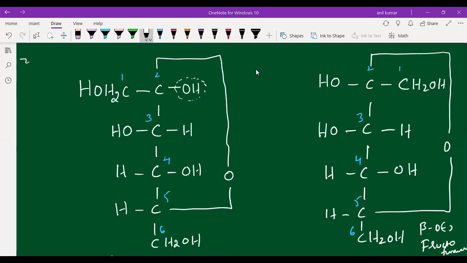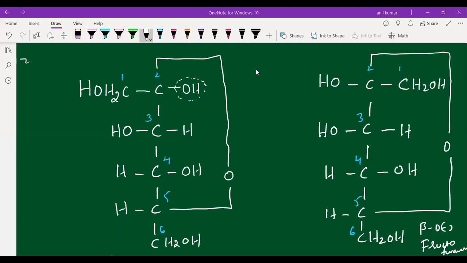You have a look for a few seconds. So at which carbon is the configuration different? At which carbon is the configuration different? That you see, students. Only the configuration is different at the C2 carbon. Remaining everything is same, students. Only the configuration is different at the C2, second carbon only.